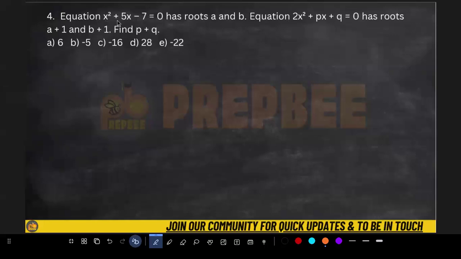Now the equation x square plus 5x minus 7 is equal to 0 has roots a and b. Equation 2x square plus px plus q equal to 0 has roots a plus 1 and b plus 1. Find the value for p plus q.